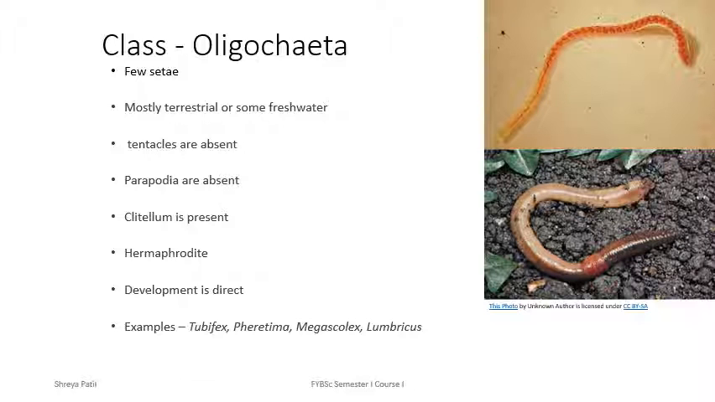Class Oligochaeta. As compared to Polychaeta, Oligochaeta show less number of setae. They are mostly terrestrial, found near the damp places, and some are found in fresh water. They do not show tentacles, parapodia are absent, but clitellum is present. Clitellum takes part in the formation of cocoon during reproduction. Mostly oligochaetes are hermaphrodites. The development is direct as there is no larval stage involved. Examples of Oligochaeta are Tubifex, Pheretima, that is the genus of earthworm, Megascolex and Lumbricus.